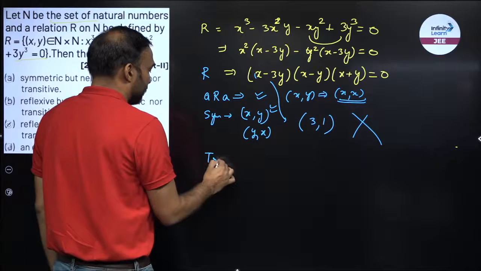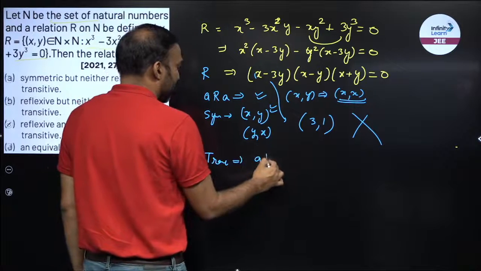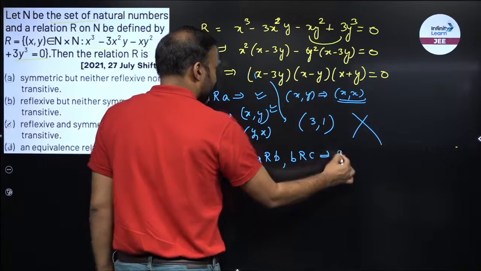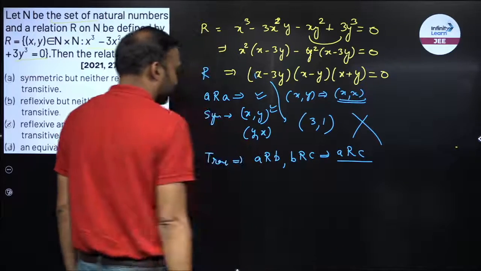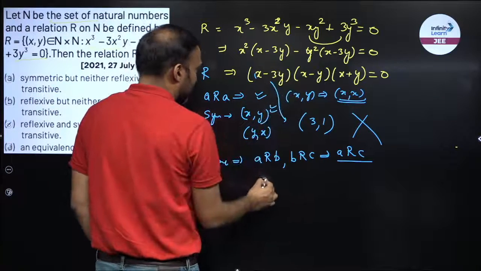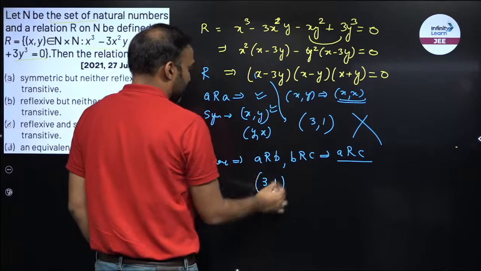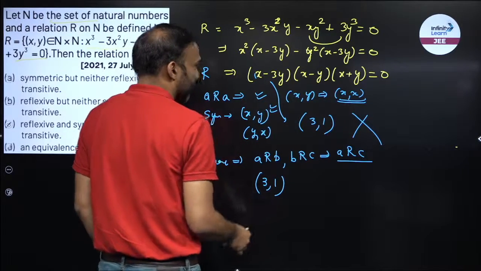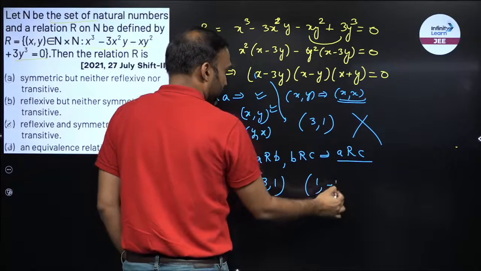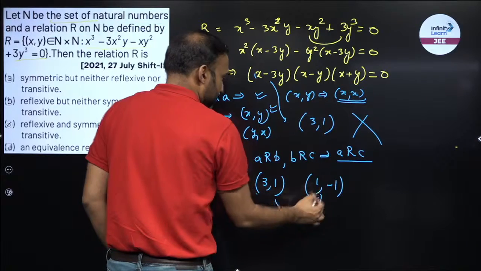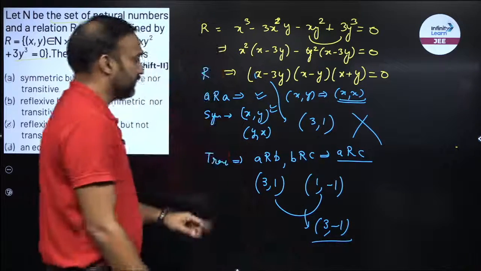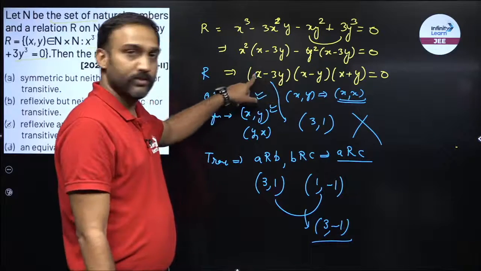What is transitive? Transitive says if A is related to B and B is related to C, then you should have A related to C, right? So let us try to find out. So let's say x is 3, y is 1. So this will be 0, right? Over here, if x is 1, y is minus 1, this is 0. So can I say 3 comma minus 1 will also be a solution? Let us check.